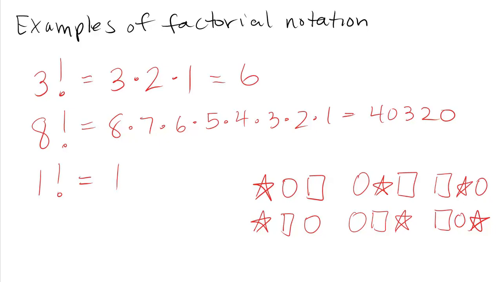And that might seem like a complicated way to do it when you could just list the 6 different ways to arrange the objects. But what if you had 8 objects? You don't want to list out the 40,320 different ways to arrange 8 objects unless you have a worse social life than me. So instead of making that list, we just calculate how many ways it can happen because that's what we need to know.